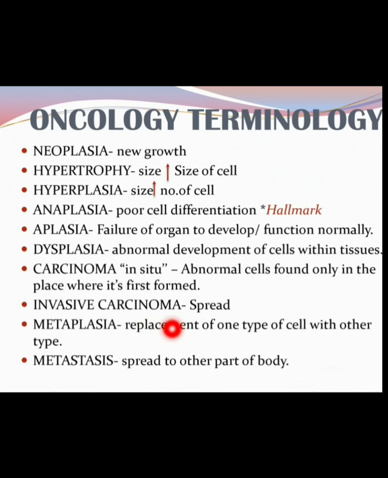Metastasis means spread of that carcinoma to other parts of the body. Like if the cancer is in the breast, then it can spread or metastasize through the blood or lymphatic system to other body parts, like the liver or bone or kidney, or the lungs. I think it is clear.